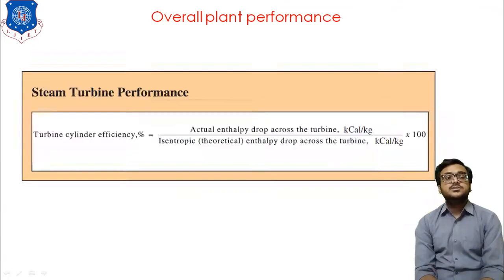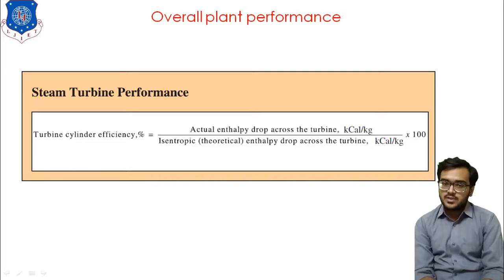The next, steam turbine performance is equal to turbine efficiency, which is nothing but the actual enthalpy drop divided by isentropic enthalpy drop.